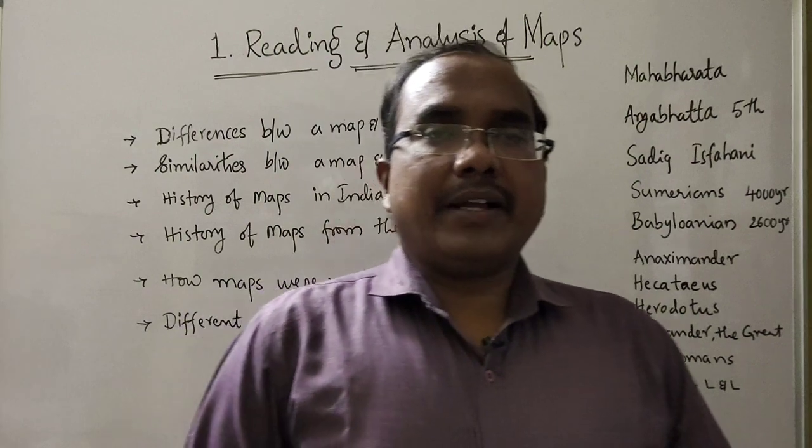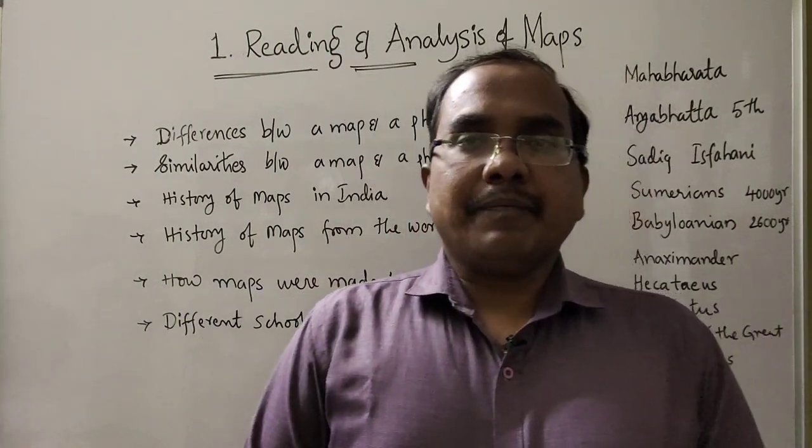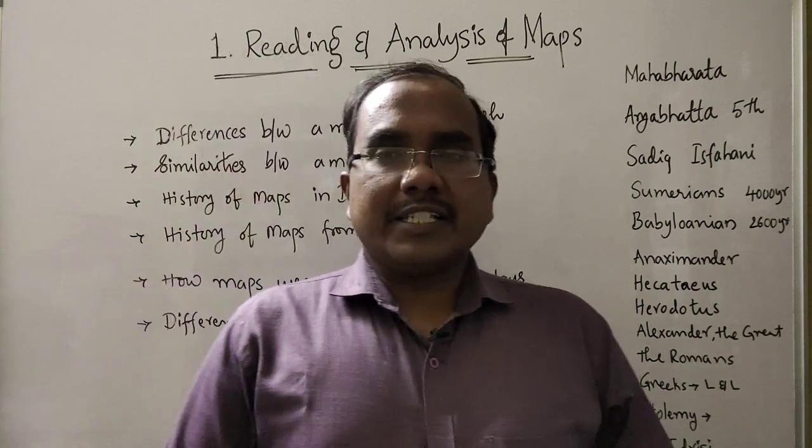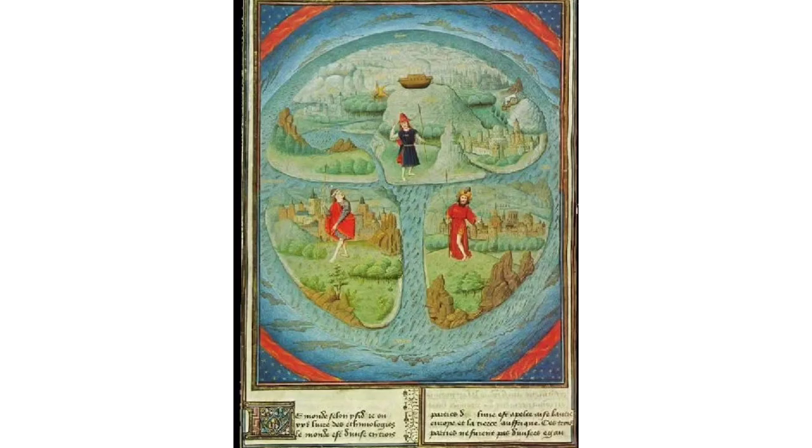The European map makers mainly depended on religious texts. This image has 3 continents. The first one is Asia, the second one is Libya, present-day Africa, and the third one is Europe. They prepared the maps mainly centering on Asia. Why was Asia put in the middle?